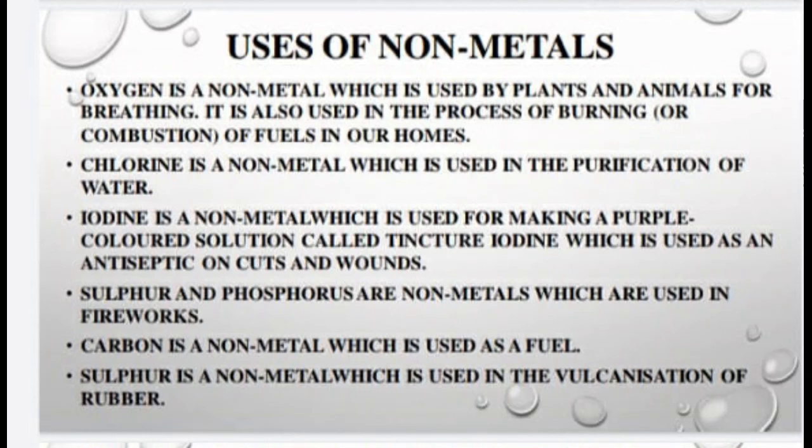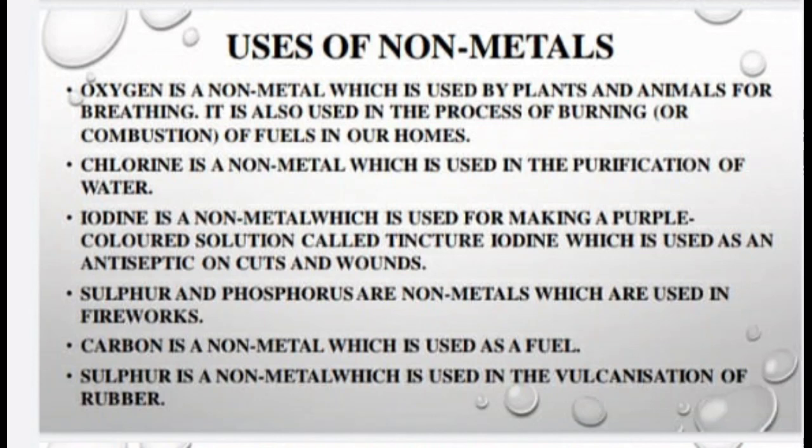Chlorine is a non-metal which is used in the purification of water. Iodine is a non-metal which is used for making a purple colored solution called tincture of iodine, which is used as an antiseptic on cuts and wounds. The doctor applies this purple colored antiseptic solution, which is made from iodine, a non-metal.